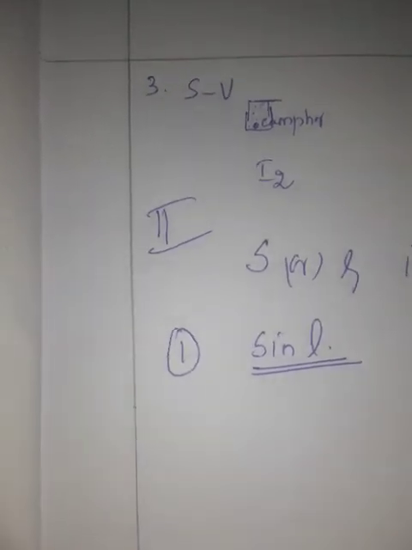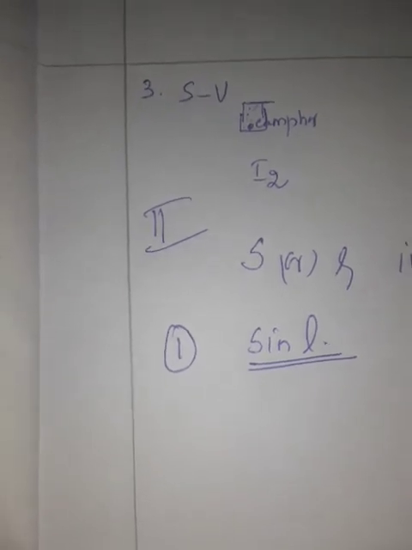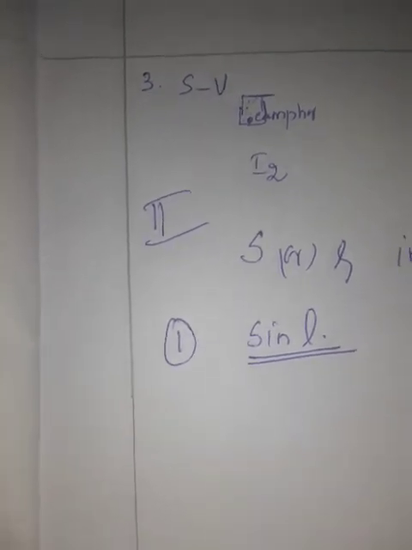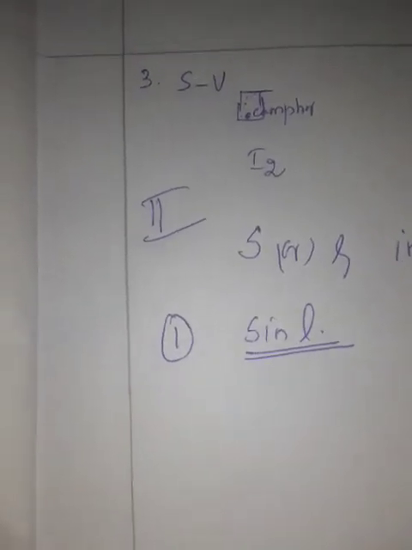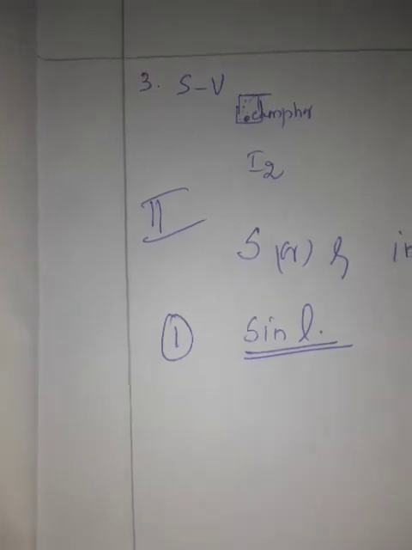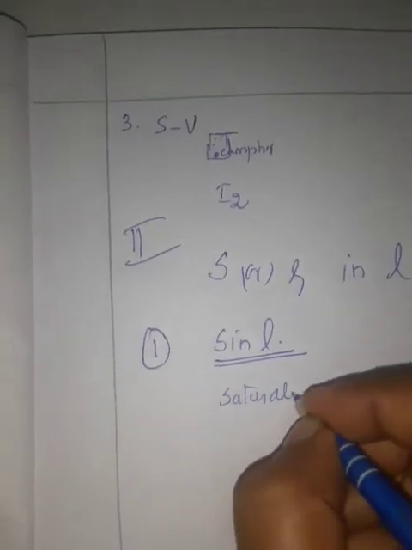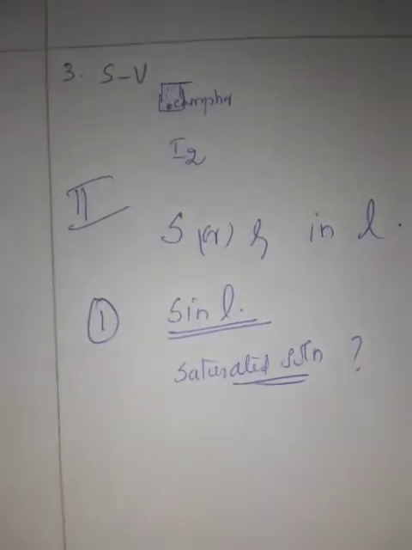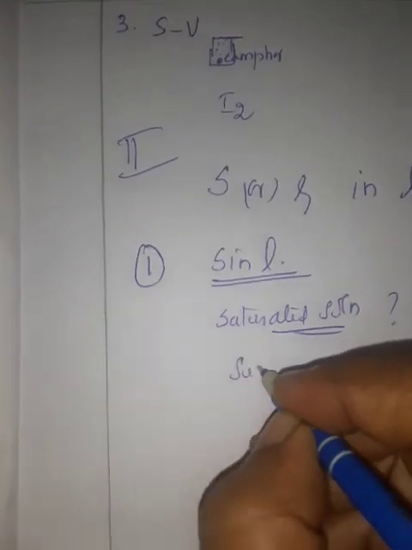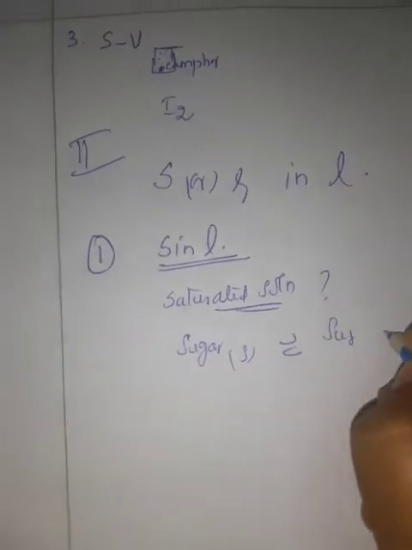If we add more and more sugar, at a particular stage the added sugar will not dissolve in the water because the concentration is high. This situation is called a saturated solution. You can mark in your book what is meant by a saturated solution. That is, solid sugar is in equilibrium with the sugar solution.